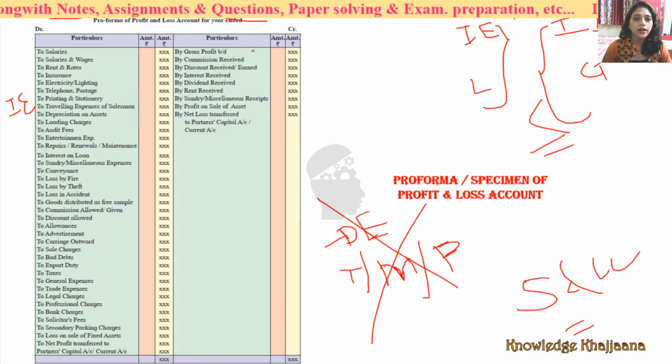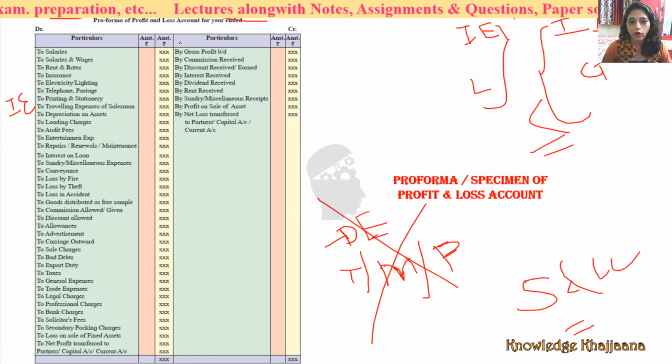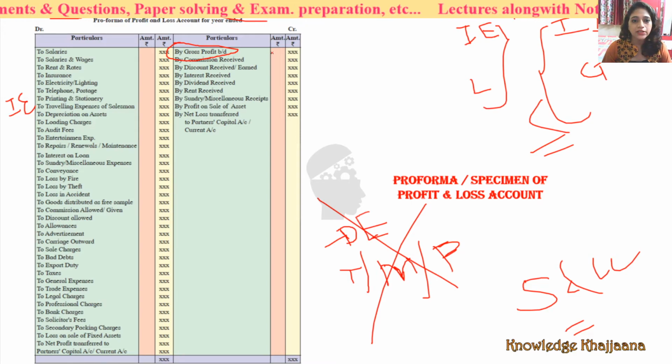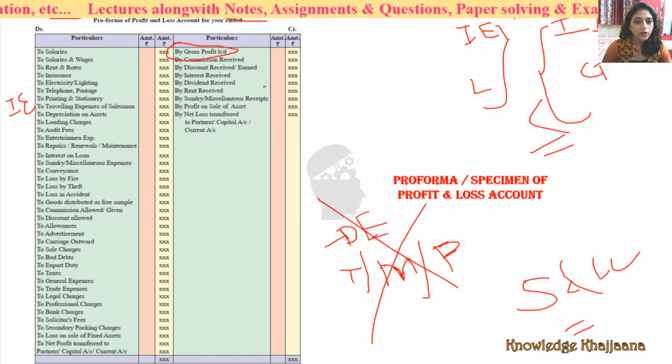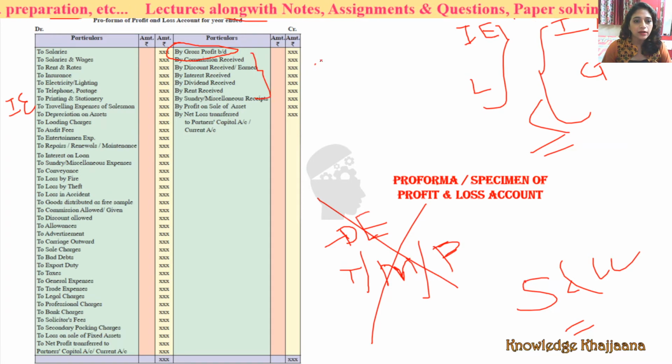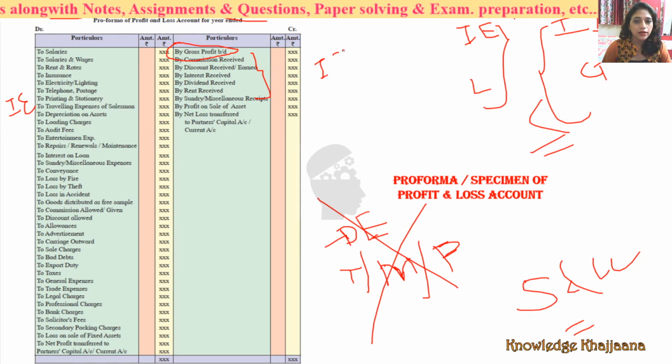expenses. Okay, and these are the indirect incomes. See, gross profit which we had brought from trading account. Okay, apart from that, commission received, discount received or earned, indirect income, right? Interest received, because that is not related to the trading. Dividend received, again. Rent received, again. Sundry or miscellaneous receipts, all these are indirect incomes, right? Which are not related to the trading, manufacturing or production.